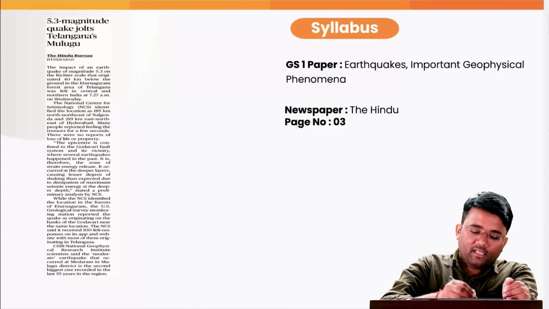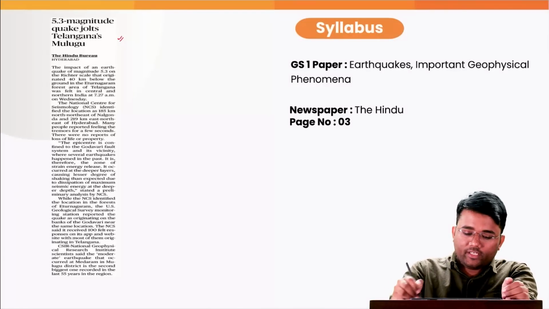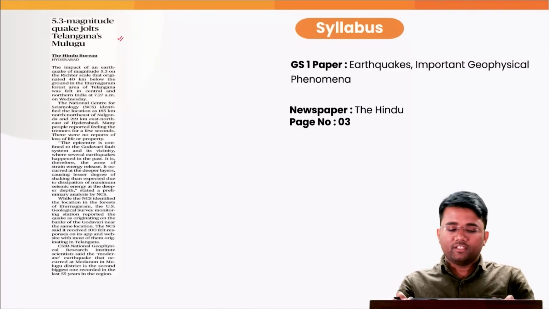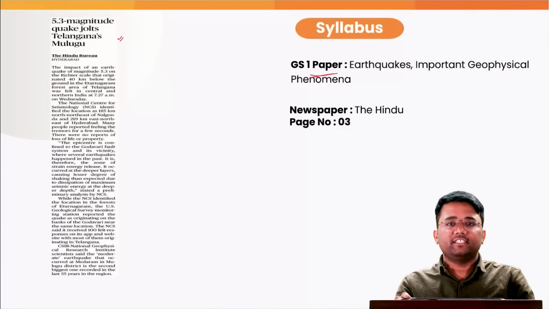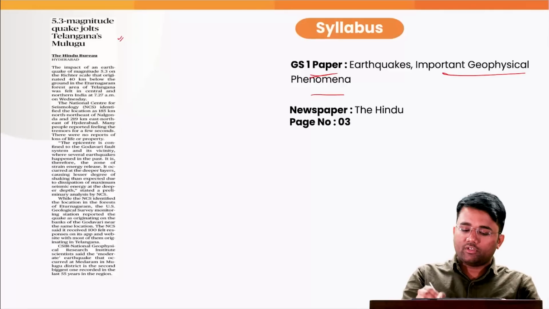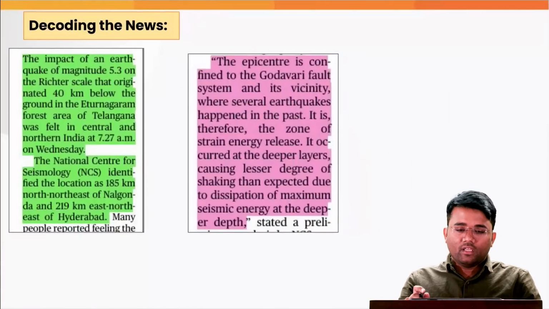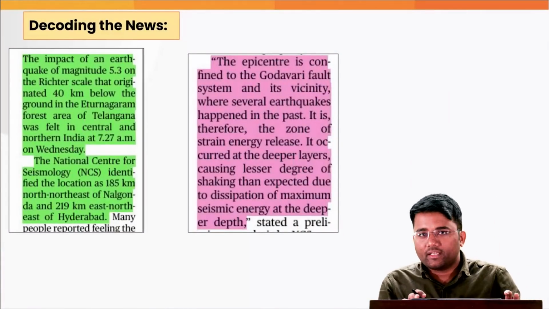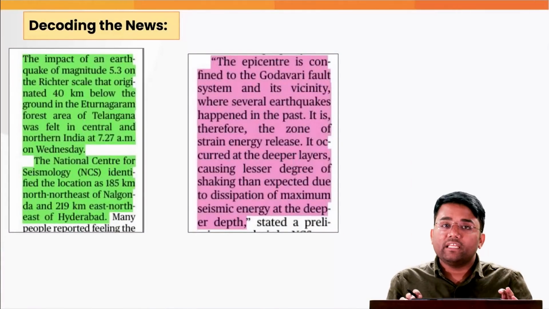Our next topic is a 5.3 magnitude earthquake jolts Telangana's Mulugu. This particular topic pertains to the syllabus of your GS Paper 1, earthquakes, important geophysical phenomena, and this has appeared in today's The Hindu, page number 3. So what actually is an earthquake? An earthquake, in simple words, is the shaking of the earth.